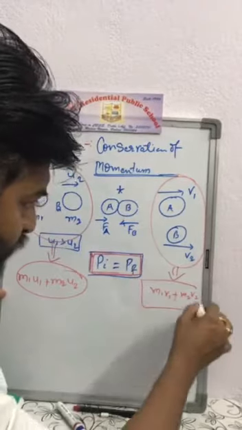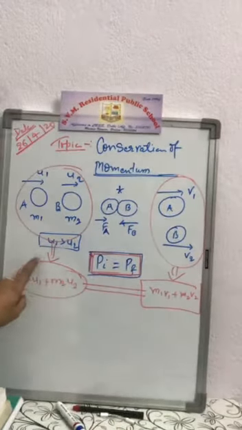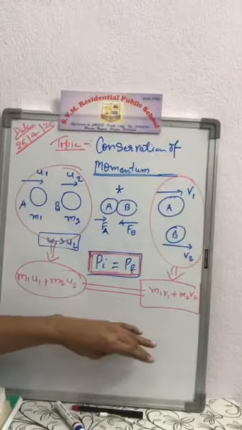We have to prove that initial momentum and final momentum are equal.